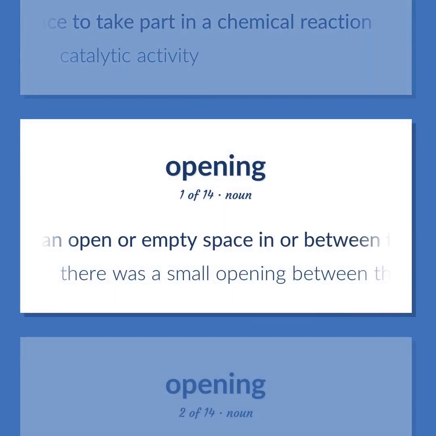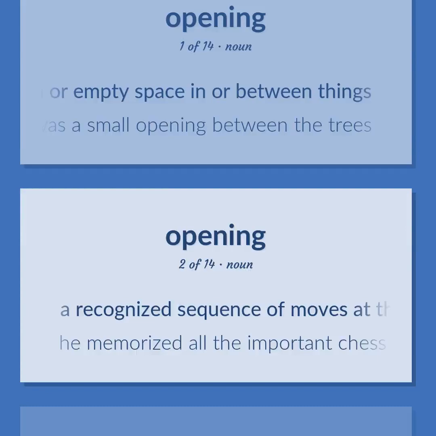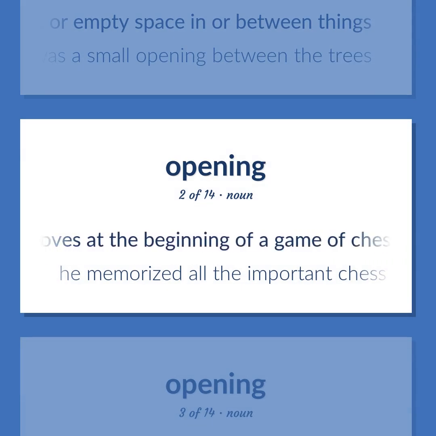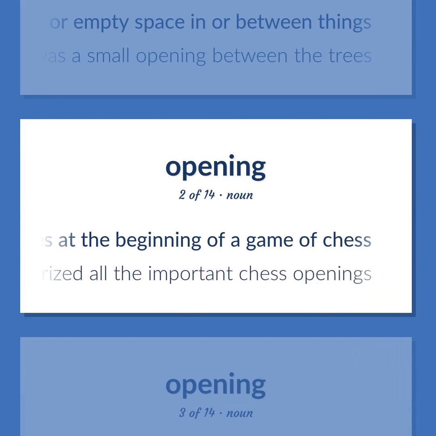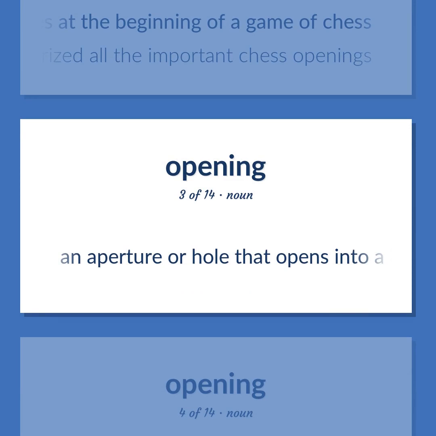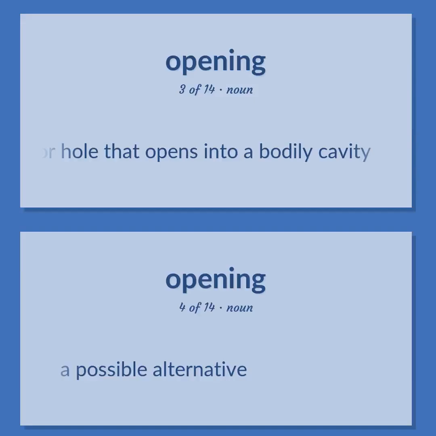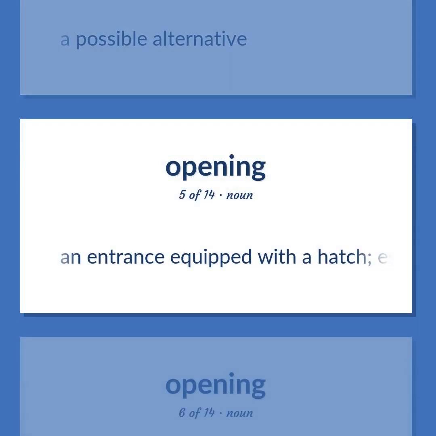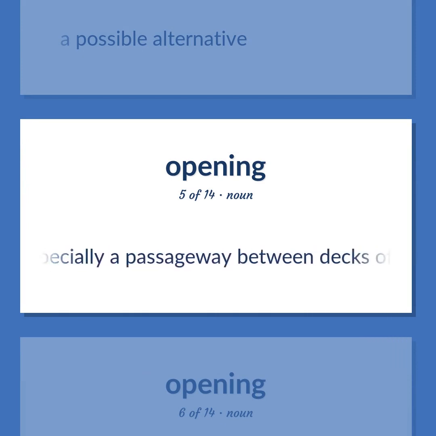An open or empty space in or between things. There was a small opening between the trees. A recognized sequence of moves at the beginning of a game of chess. He memorized all the important chess openings. An aperture or hole that opens into a bodily cavity. A possible alternative. An entrance equipped with a hatch, especially a passageway between decks of a ship.